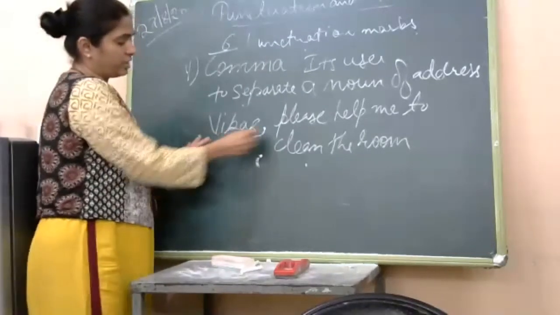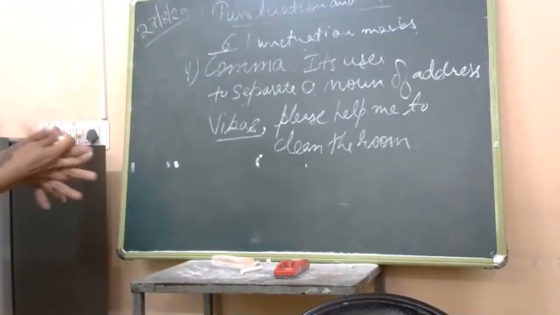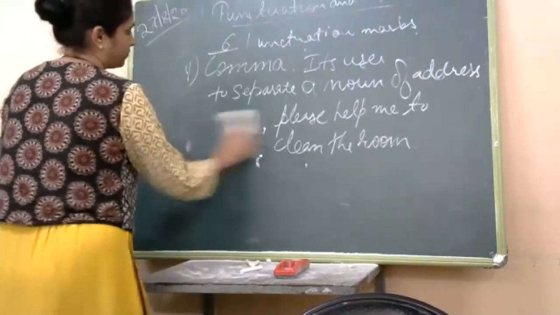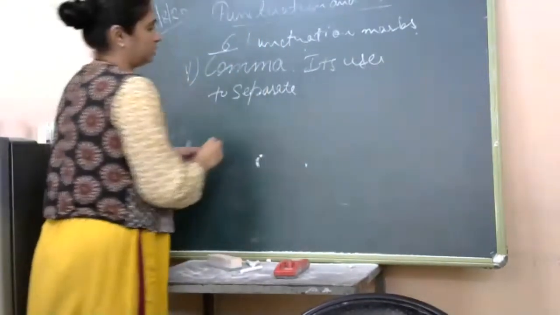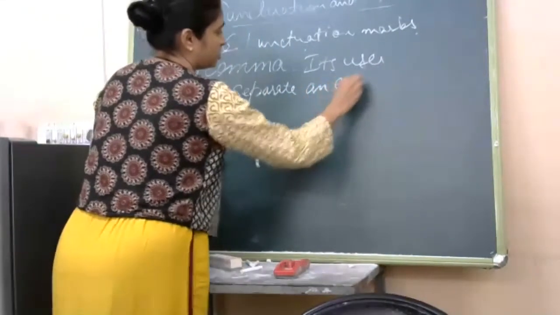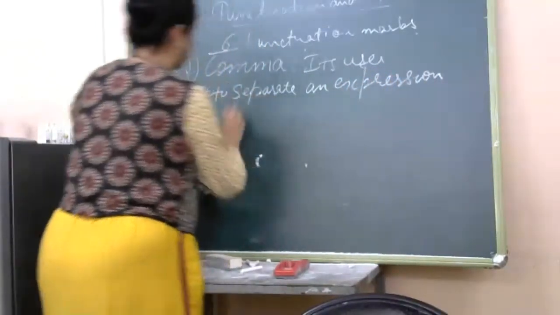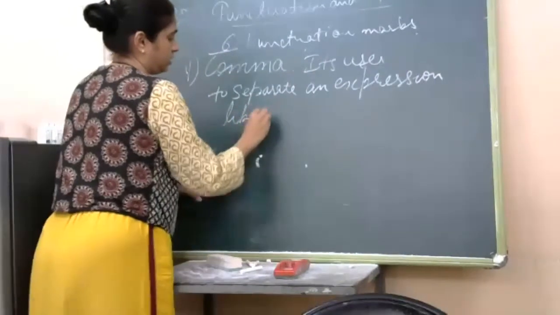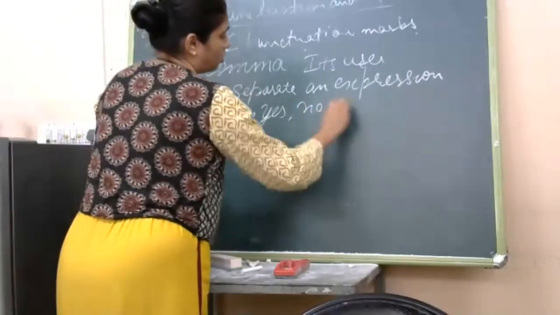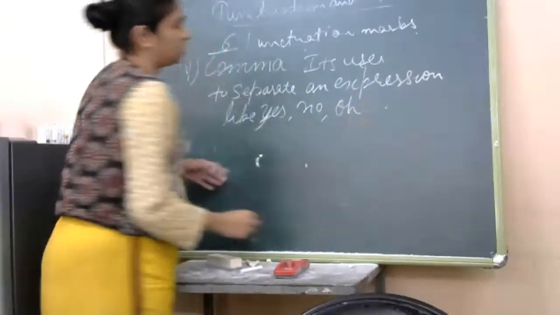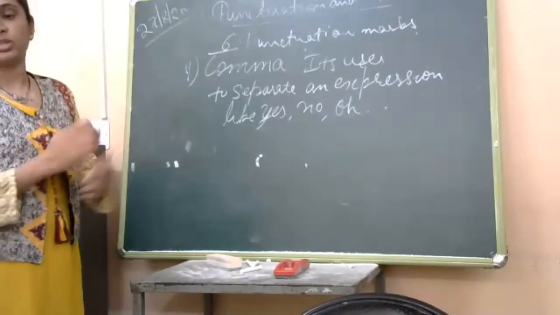This is the noun which we have separated by using a comma. And the third use is to separate an expression like yes, no, oh, such kind of expressions. When we use them in a sentence, then we use a comma to separate those expressions.